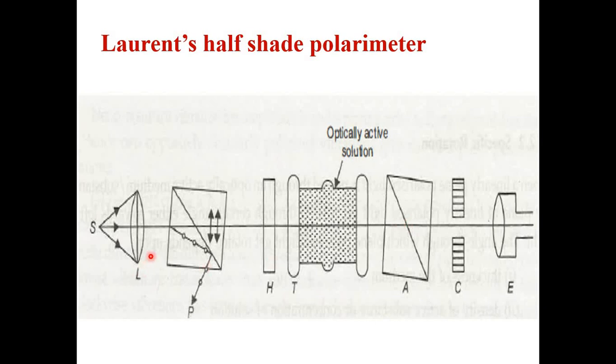Okay, so basically in the Lorentz half shade polarimeter, two Nicol prisms are used, one as a polarizer, another as an analyzer. So that Nicol prism as an analyzer is kept after the tube containing solution. Next to that, here you can see C is written over here. That C stands for circular scale. Okay, so write down C is nothing but the circular scale.